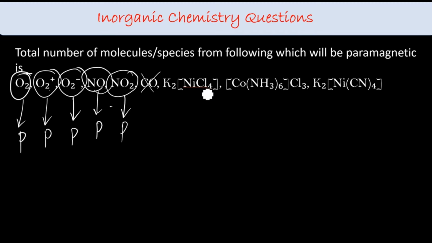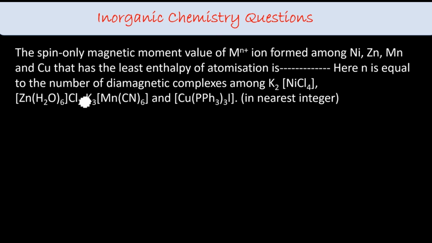Then K2[NiCl4], where Ni is in +2 oxidation state, nickel 2 plus is 3d8. Chloride is a weak field ligand, so it will not undergo pairing. So this is also paramagnetic. And talking about this cobalt amine complex, it undergoes pairing up, so it is not a paramagnetic species. And nickel cyanide, strong field ligand, so not a paramagnetic species. So 1, 2, 3, 4, 5, 6. 6 is your answer.